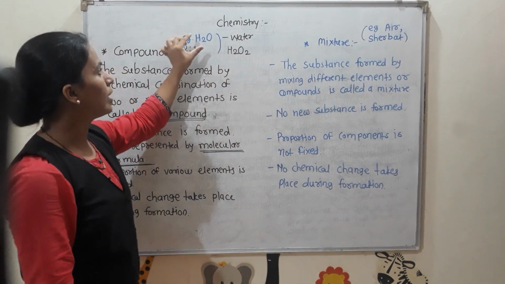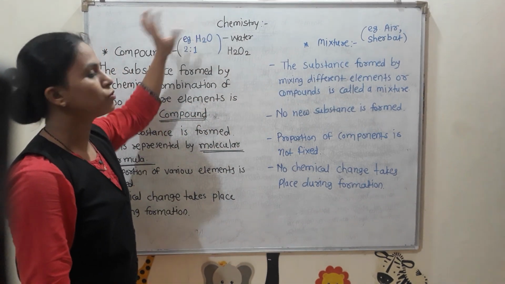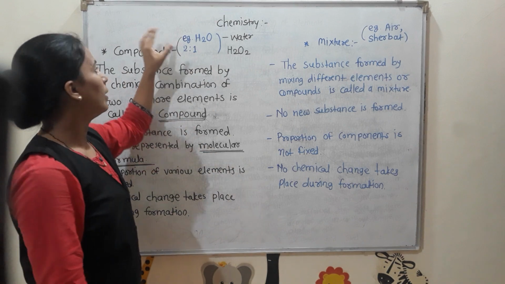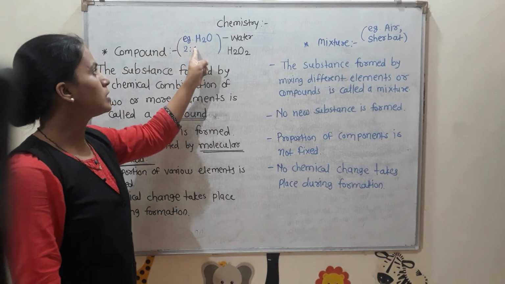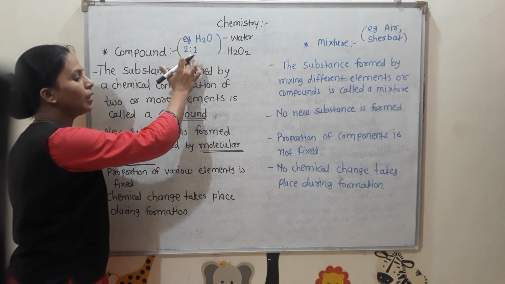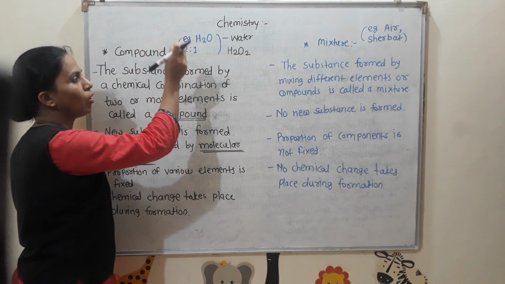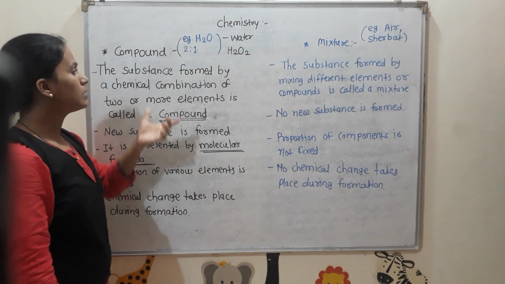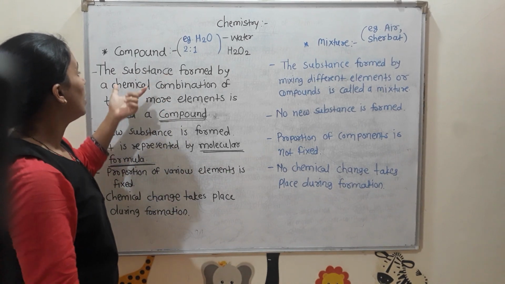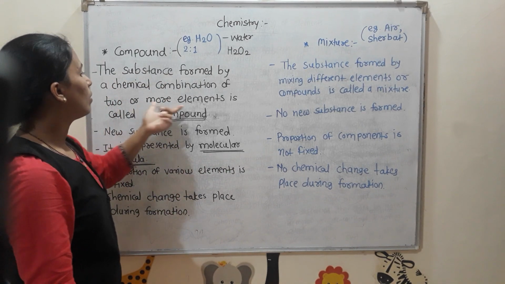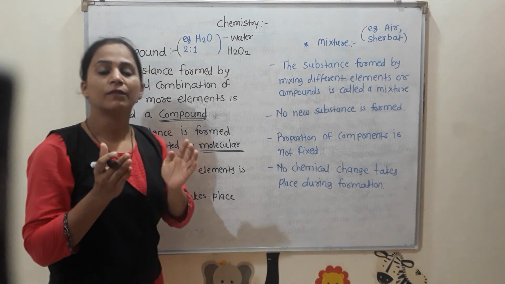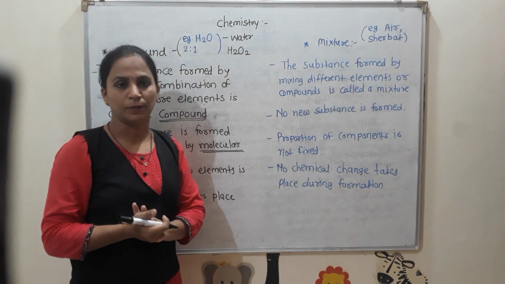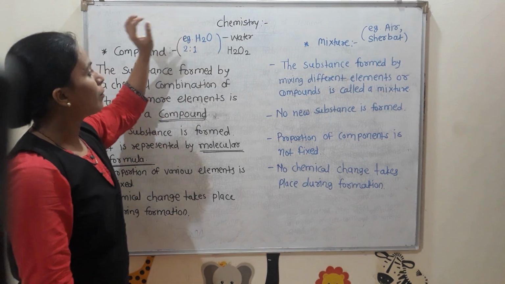So we cannot change that fixed proportion for a particular compound. It is a fixed proportion. So in a compound, the proportion of combining elements is fixed. Two or more elements combine in a definite proportion. And then what about properties?